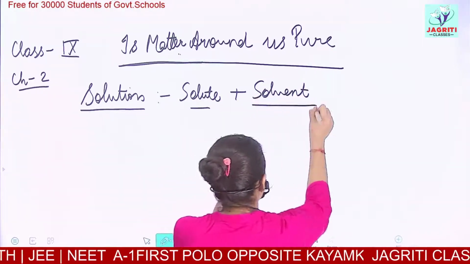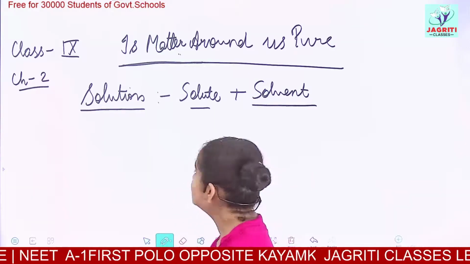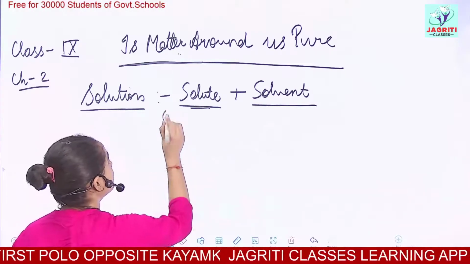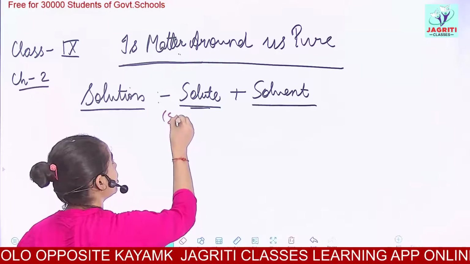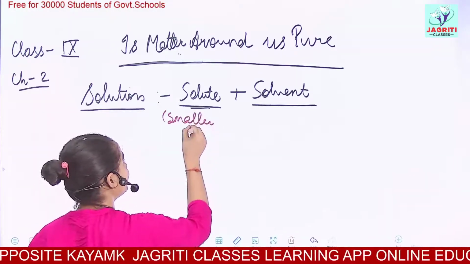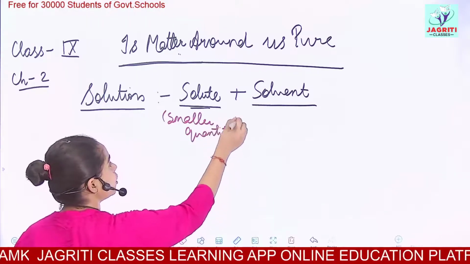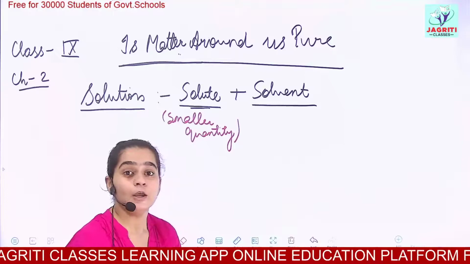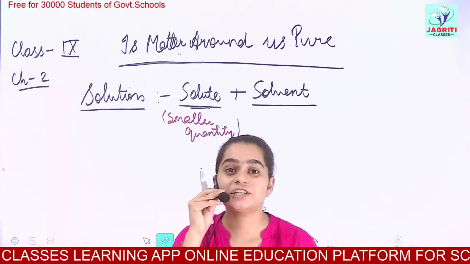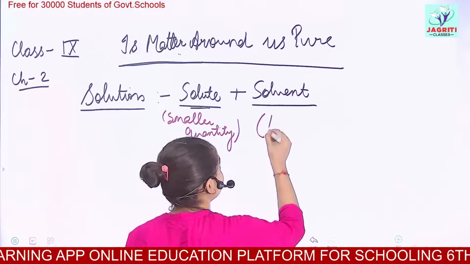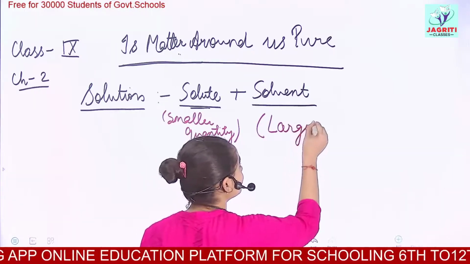What do you understand by the term solute? Solute is taken in smaller quantity, I have already told you. And solvent is something which is taken in excess, or in larger quantity.